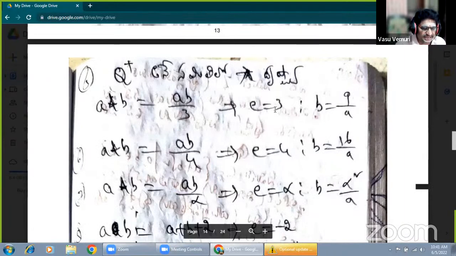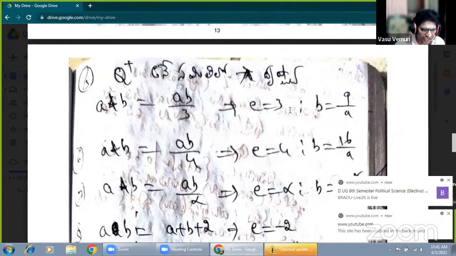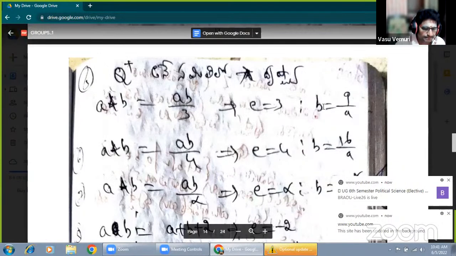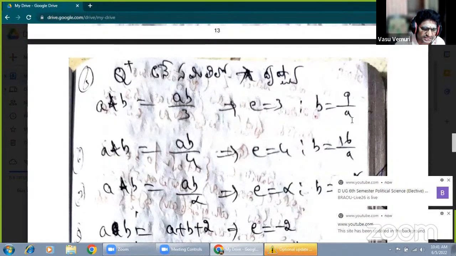In the same manner, existence of inverse. What is the existence of inverse? A star B equals B star A equals identity. The inverse always depends upon the identity part. Here the identity element is 3. Therefore, A star B equals 3. A star B means AB by 3 equals 3. Therefore, AB equals 9, B equals 9 by A. Now, this is the inverse of A. B is the inverse of A. The B value, 9 by A, is the inverse of A by the defined part.